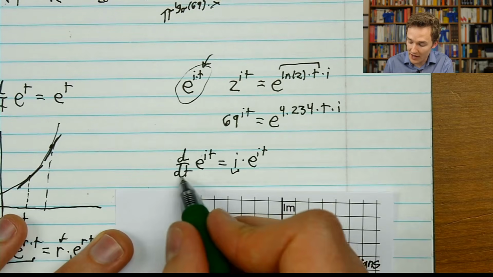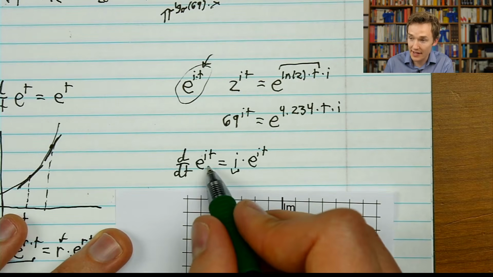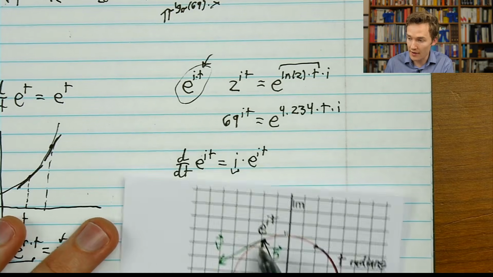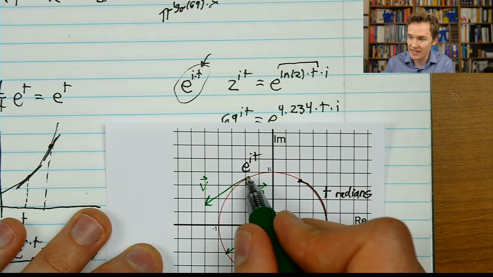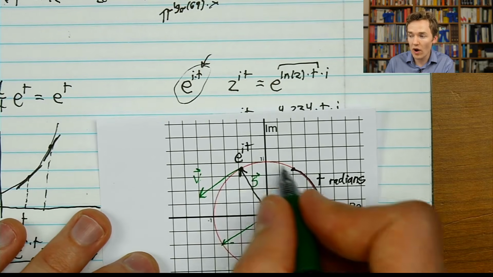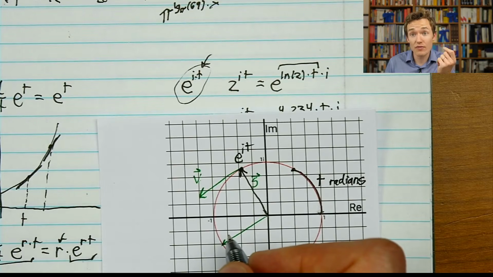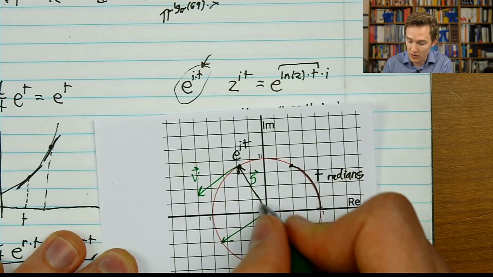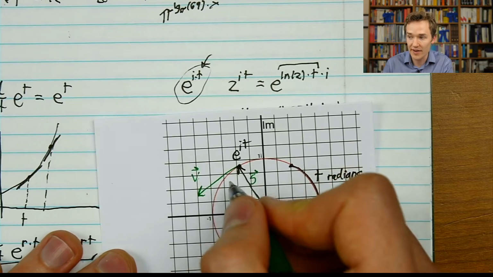So what this whole expression of e to the i times t is essentially saying is whatever this does, if it's somewhere in the complex plane, at every given point, the rate of change of my vector is a 90-degree rotation of itself. And so that's why we're walking around the circle at a speed of 1 unit per second, because the length of the position vector is 1, so the length of the velocity vector is 1.